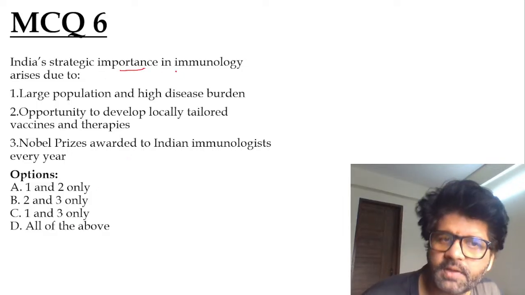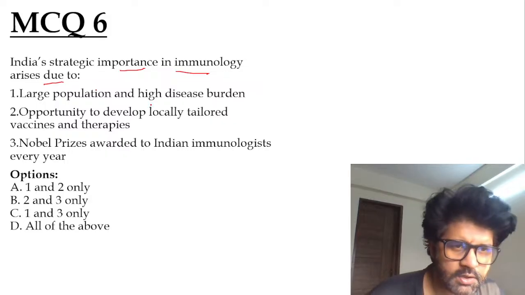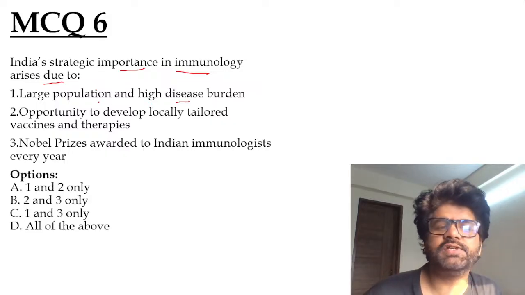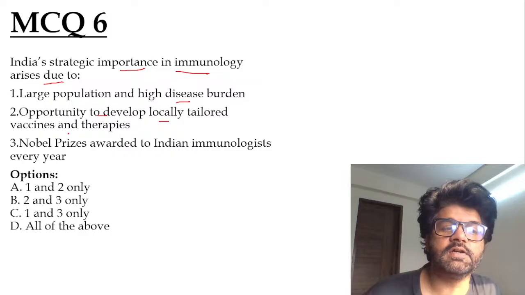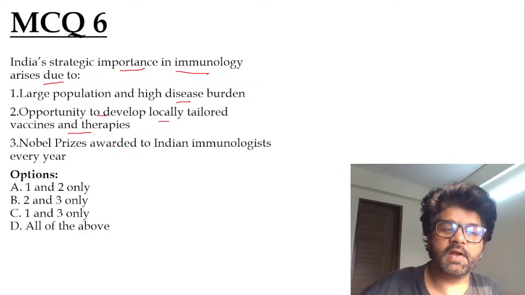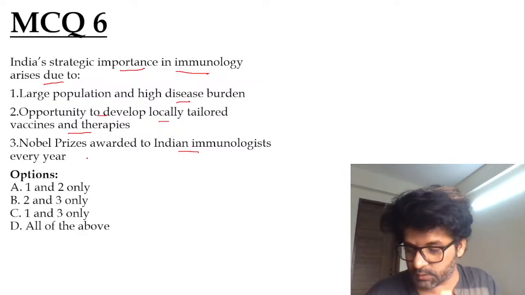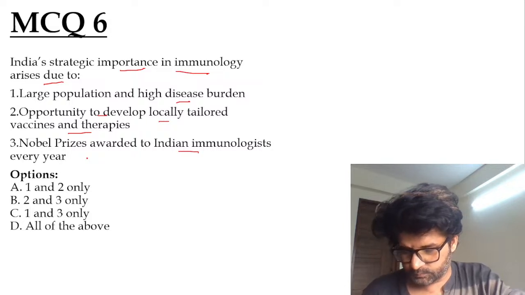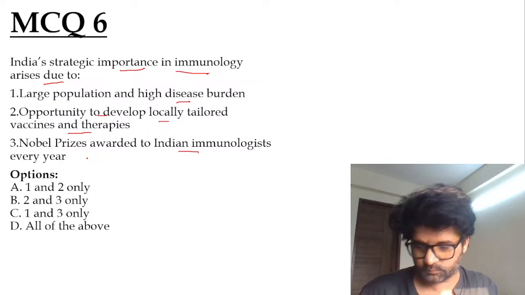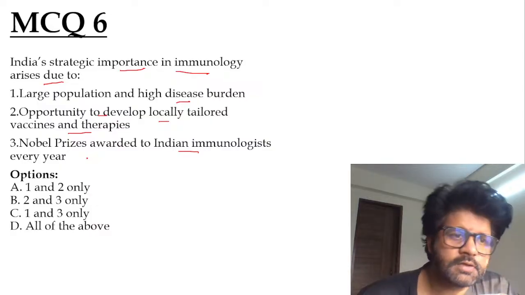India's strategic importance in immunology arises due to what? Large population, high disease burden, opportunity to develop locally tailored vaccines and therapies, Nobel Prize awarded to Indian immunologists every year.